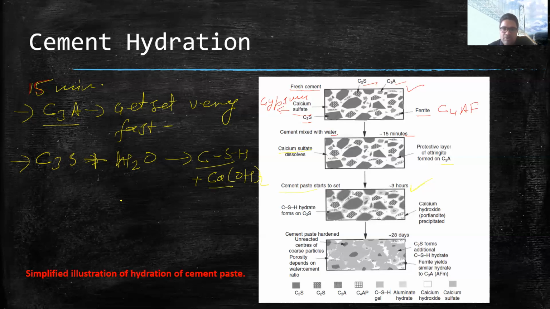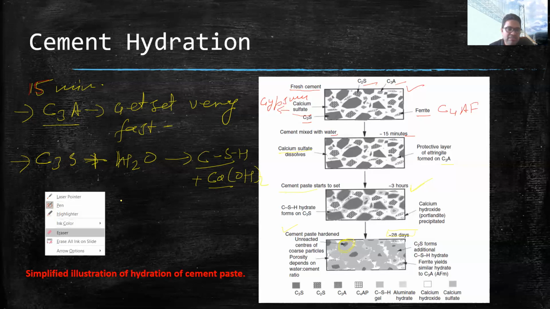Then after 28 days, on the next phase diagram, we are seeing the fourth diagram, which is showing the condition of cement after 28 days. Now, what has happened in these 28 days? Cement paste hardened. There are some grains of cement which are unreacted. You can see these are unreacted grains. These grains may be of larger size, maybe more than 40 micron, so these grains were not able to react properly with water.